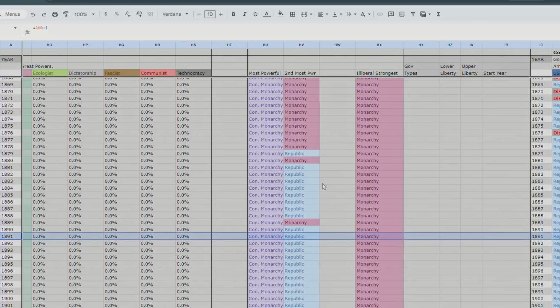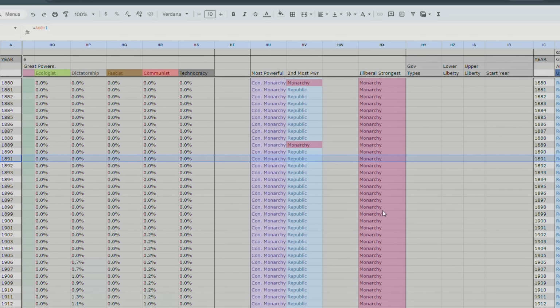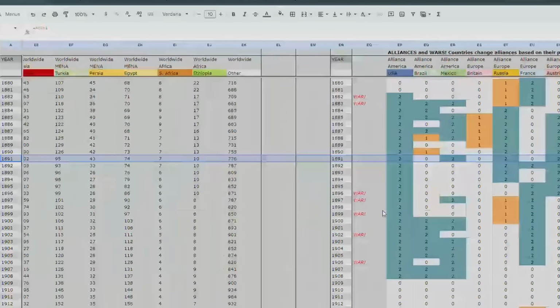Here it tracks the most powerful type of government, the second most powerful type of government, and the strongest illiberal government. So if a country becomes illiberal, if they have a dictatorship, that dictatorship might decide to sway in a certain direction depending on which illiberal country is the strongest. So if the Soviet Union, for example, is the strongest country, a Latin American dictatorship might pretend to be communist to get favor from the Soviet Union, right? And then, of course, in that timeline, it would side with the Soviet Union, it would join the Russian alliance, and then it might find itself in a war against America. But let's scroll over and see some other features we have.